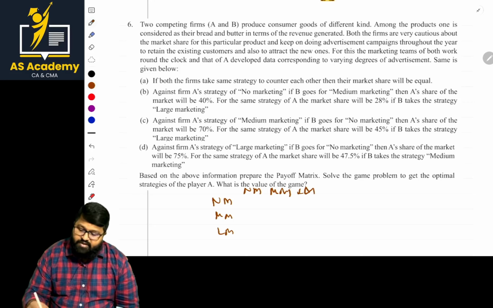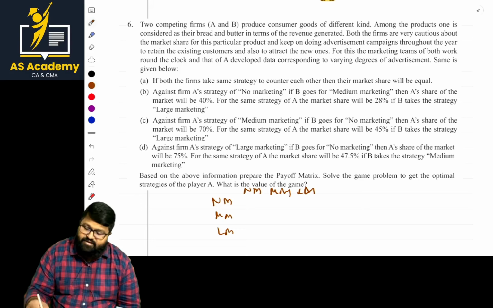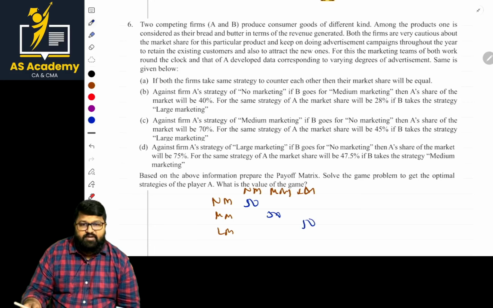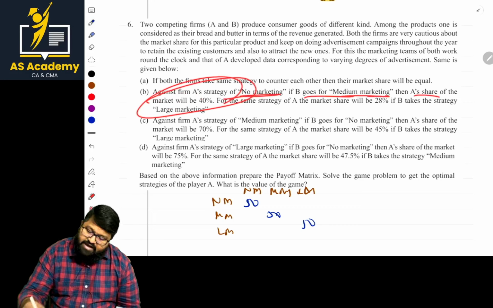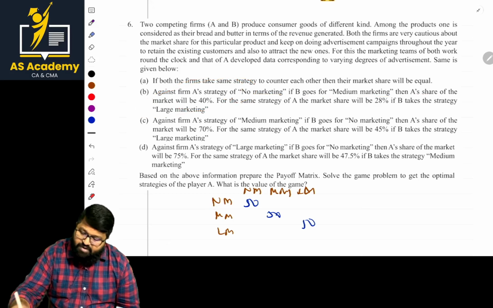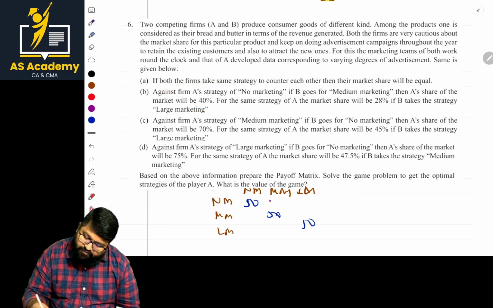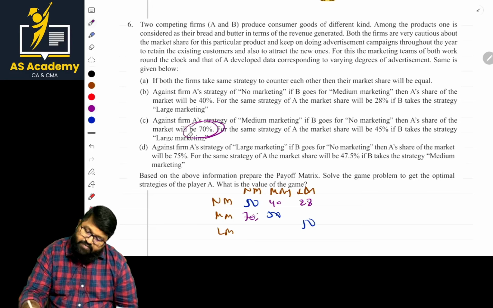Once you mention them, what is he telling? If you are following the same strategy, the percentage is equal, that is 50-50. So it will be like this: 50, 50, and 50. And other values are given there. What are the other values? Against firm A's strategy of no marketing, firm B's share against the no marketing strategy. When it goes with medium marketing, what are the values? The values are 40% and 28%. What about the other? That is 70%. It is given, and it is 45.